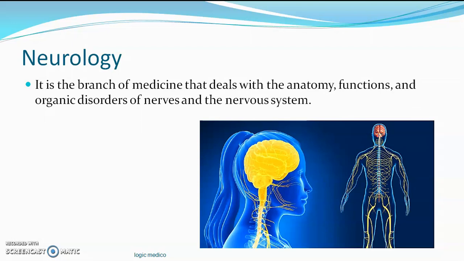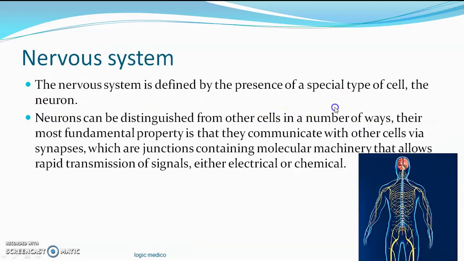Firstly, what is neurology? It is a branch of medicine that deals with the structure, that is anatomy, the shape, size, sulci, gyri, elevations, depressions. Gyri means elevations, sulci means depressions. So it deals with the structure, functions and organic disorders of nerve and nervous system. Function means how the nerve impulse or the action potential, the electrical energy, goes from one area to another area. And what are the disorders with respect to this? The localizable disorders are called organic disorders. So overall, the entire thing together is called a system called the nervous system.